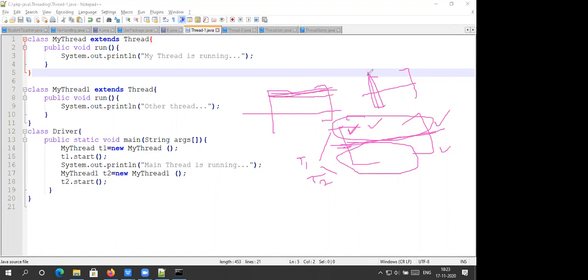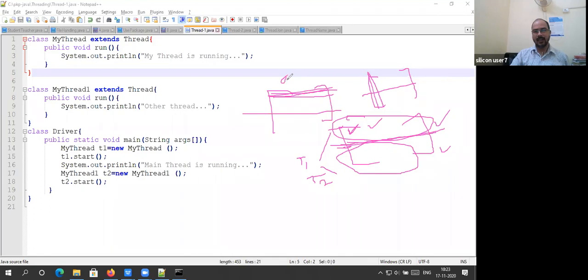What is the matrix multiplication code? Cij equals Cij plus Aik into Bkj.